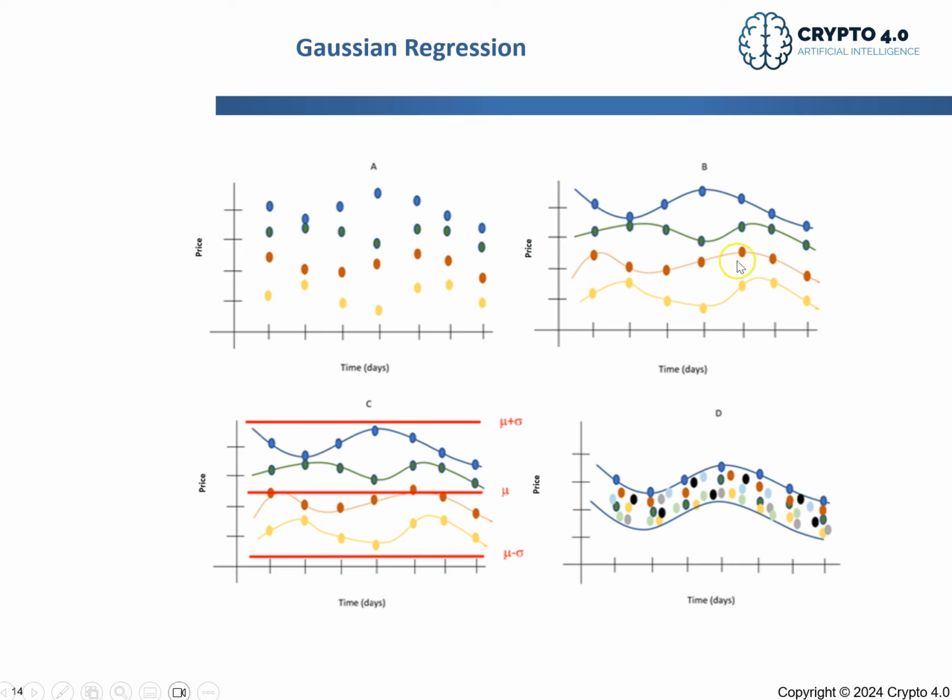Considering all these functions, you have a mean and standard deviation, and a region that gets the mean value of all these functions together. That's what Gaussian regression does, and it's very close to the idea of coin price prediction.